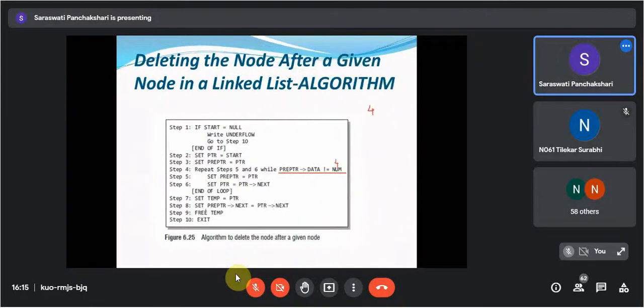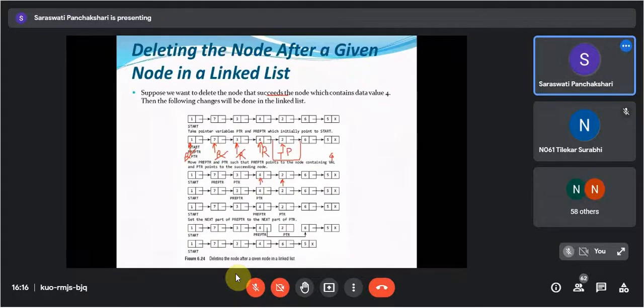Then set pre-PTR of next is equal to PTR of next and pre-temp. So temp is pointing here. So we are releasing this one. So this will get deleted. Your linked list will be like this one, pre-PTR.